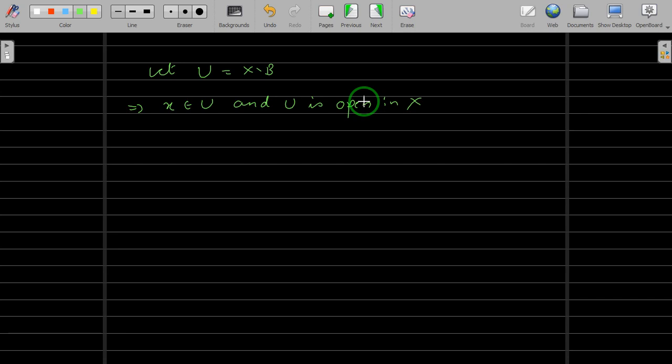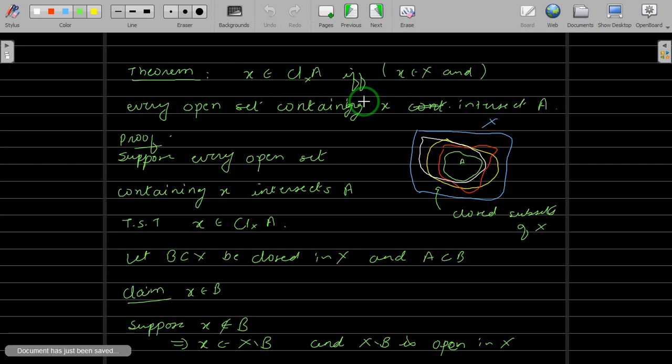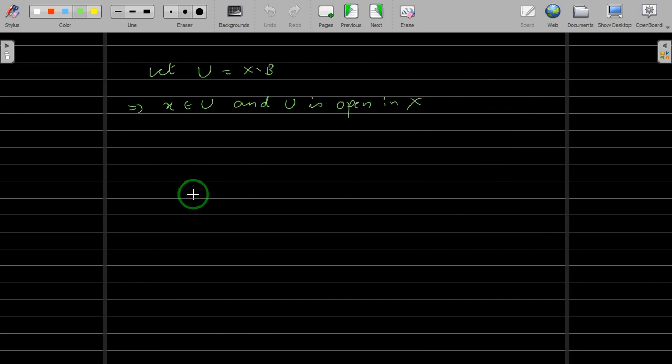Now remember your assumption: every open set containing X intersects A. Here we have assumed that if you take any open set which contains X, that should intersect A. And here we got a set U which contains X and which is open. That implies U intersection A has to be non-empty. That is your assumption.